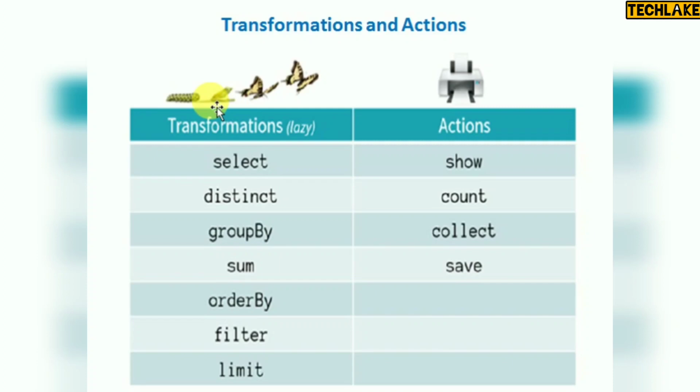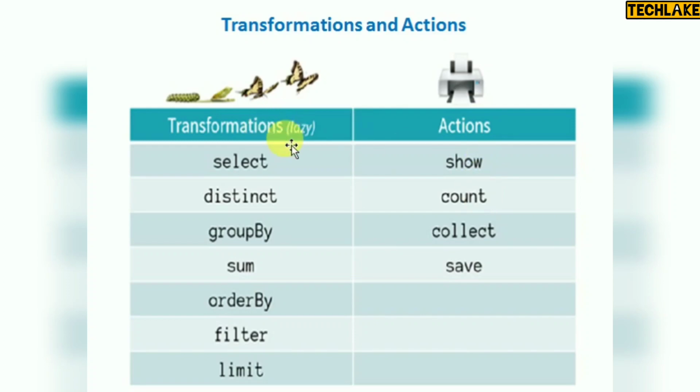For example, you have taken 10 records, and again you are making some changes to those 10 records, those are transformations. That's why in the diagram you see, when the data is changing, those commands are transformations. Existing data you are using, existing data you are printing, those we will call actions.